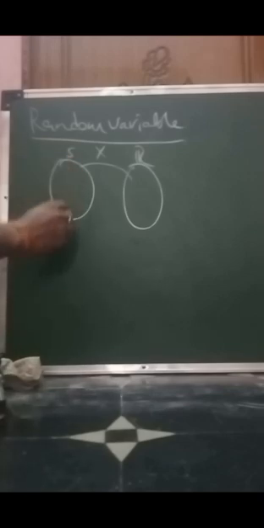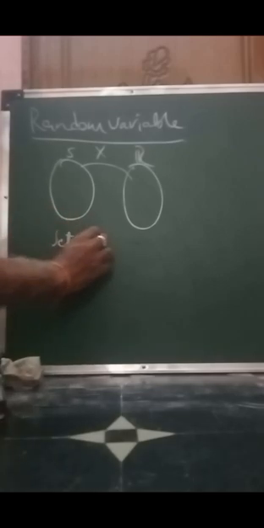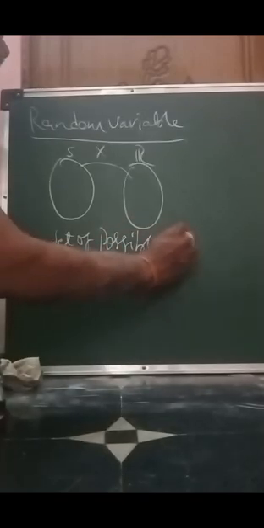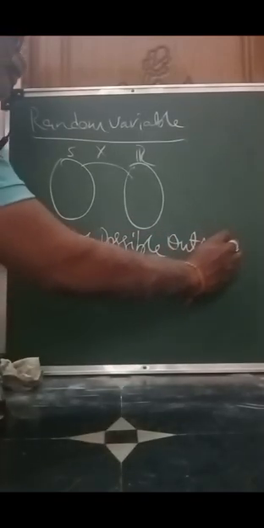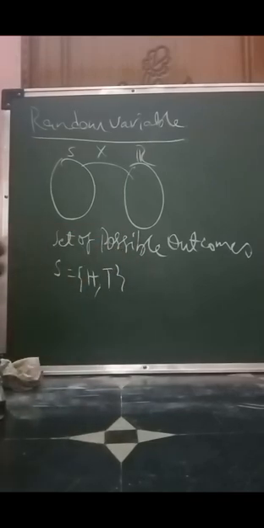What is this sample space? Sample space is the set of all possible outcomes. Suppose, for example, we toss a coin. The set of all possible outcomes we can write as head or tail. So this is the sample space of the experiment of tossing a coin.